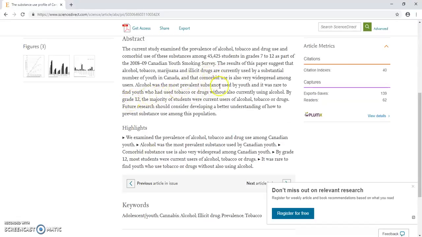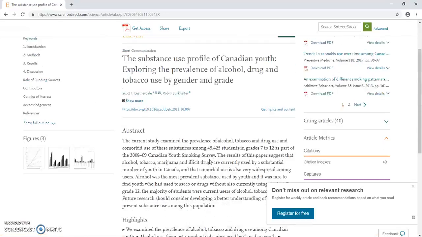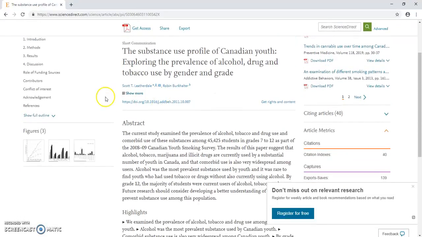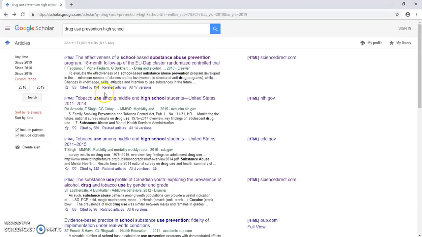Alcohol was the most prevalent substance used by the youth. It was rare to find youth who hadn't used tobacco or drugs without also currently using alcohol. So if kids are drinking, it could lead to other things, obviously. It's nice, there's keywords here that you can use for other searches. It's recent. I believe this was a 2012. Yeah, March 2012. Addictive Behaviors is a long, like it's a book. So we could use that, read as much of it as we want. It could be very helpful. Let's go look at something else.